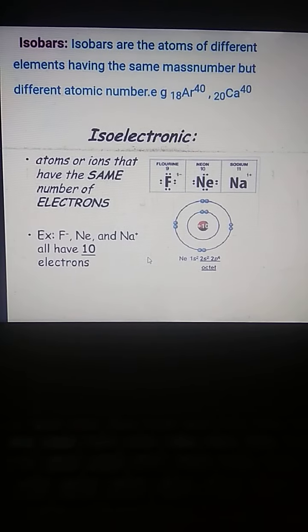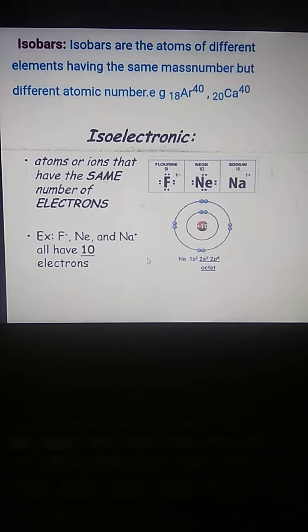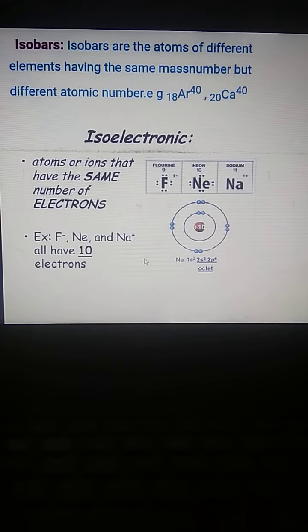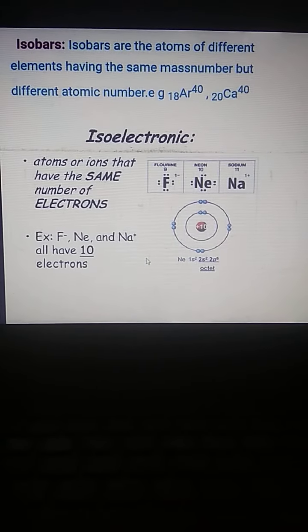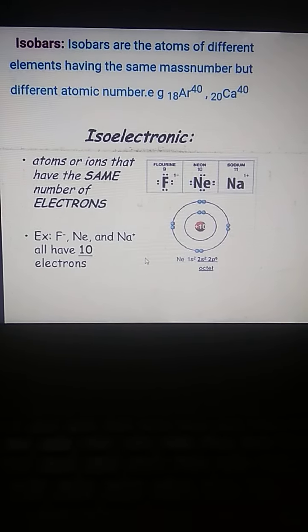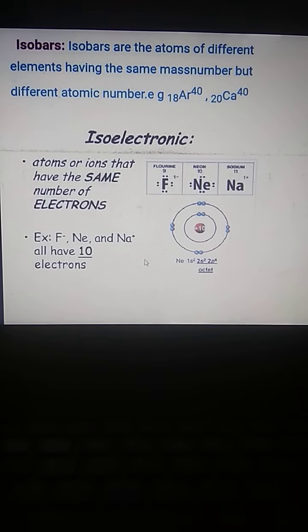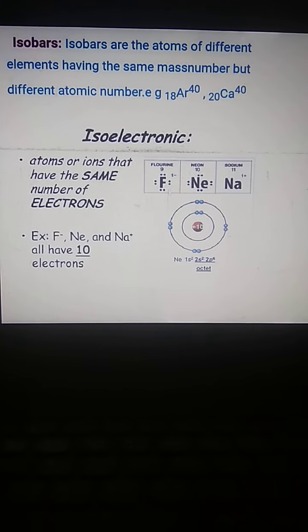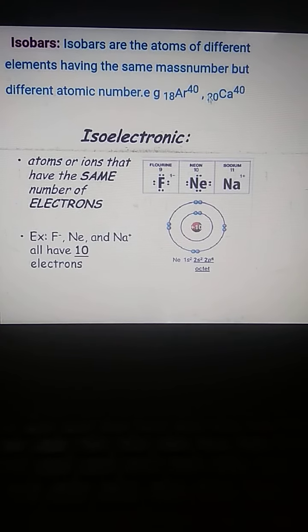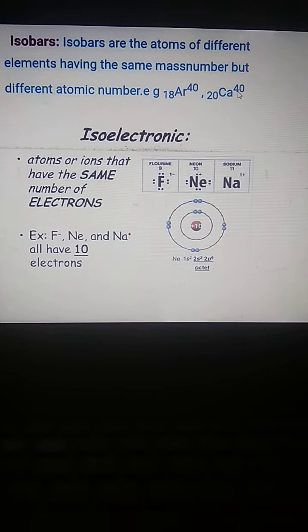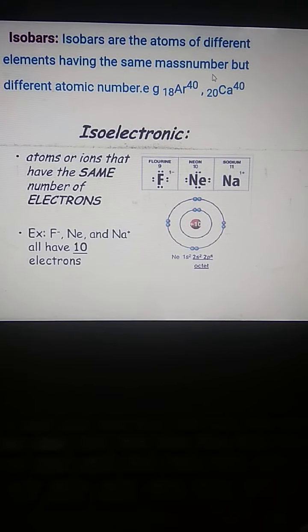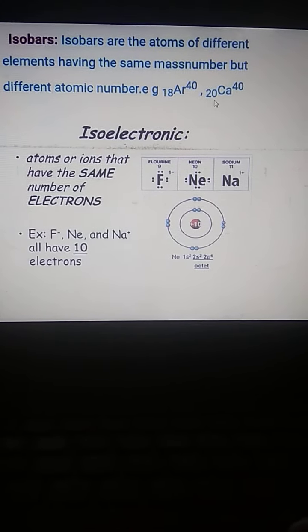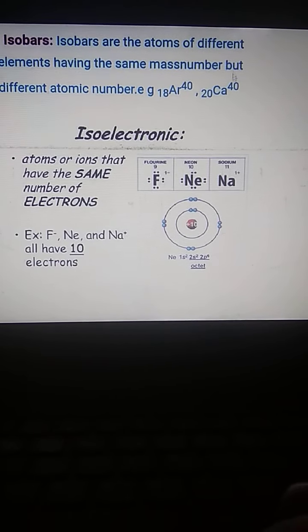Now next is isobar. In case of isotopes, atomic number is the same and mass number is different. But in case of isobars, they have the same mass number and different atomic number. Here it is the opposite of the case of isotopes. For example, argon and calcium. Both of them have the same mass number, 40 and 40, but their atomic number is different. Argon's atomic number is 18 and the atomic number of calcium is 20. So this is the example of isobar.